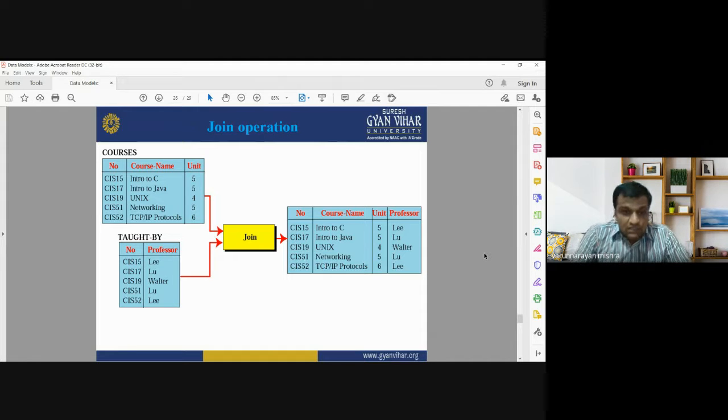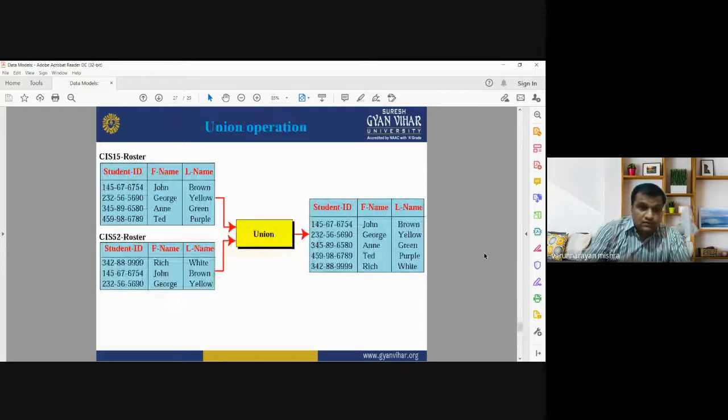Initially it was in two tables, but now when we use the join operation, it will be joined with each other, and the output will be a new table that will have a new column, the new attribute professor, from the existing table. So this is a binary operation because it works on two tables, two or more tables.